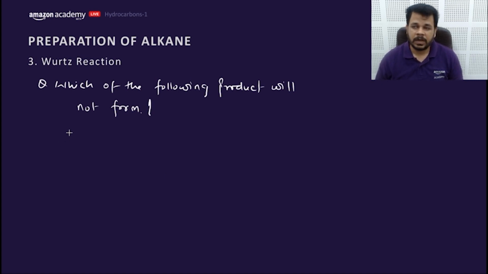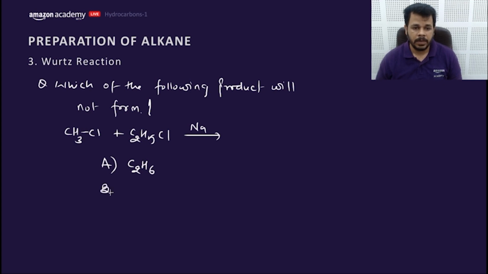Which of these products will not form in this reaction? Let's have CH3Cl and C2H5Cl, and sodium is given. That means this is Wurtz. So what is the product which will not form? A, C2H6. B, C4H10.